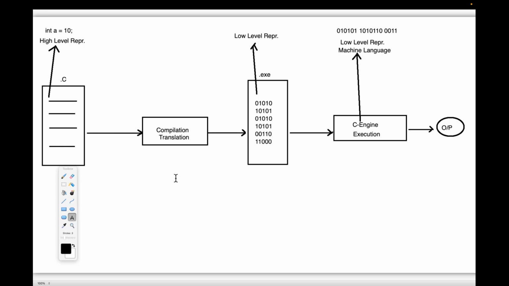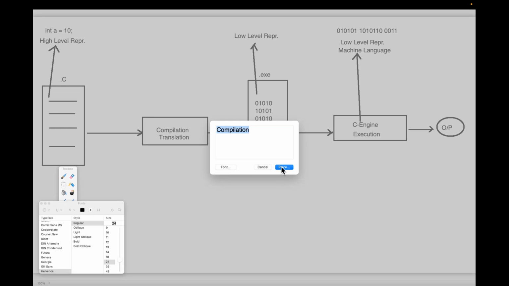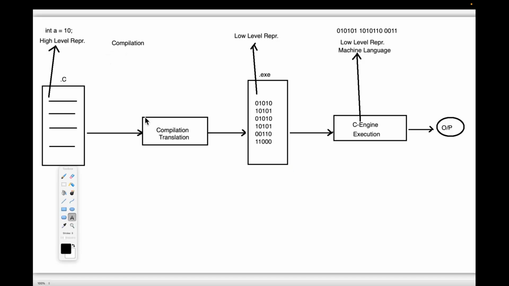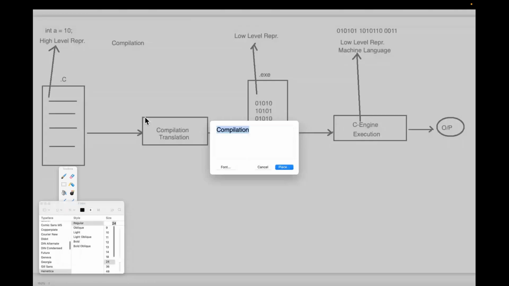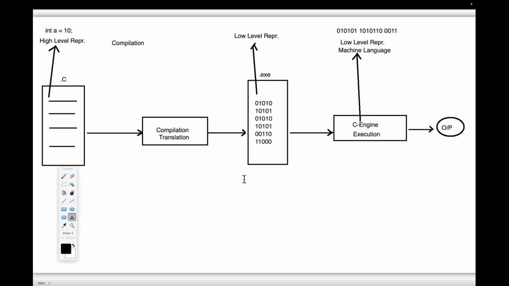Guys, now I'm asking one question to all of you. Try to answer it. What is the purpose of the compilation? Everybody answer in the questions box, please respond to me. Come on, you have to give an answer. For what purpose are you using compilation? Everybody has to respond.